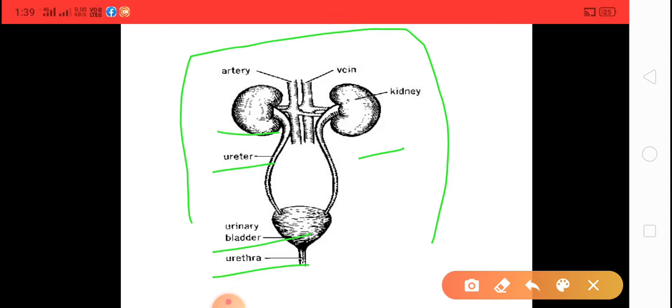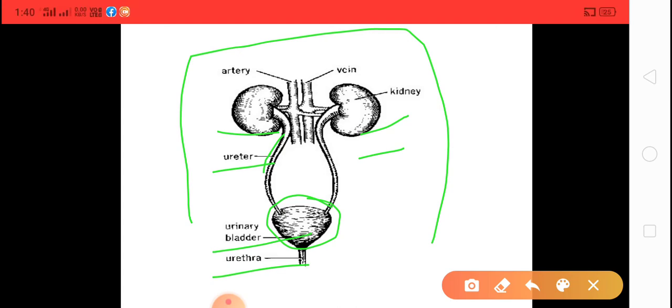Kidneys filter the blood. After that, the waste material is released from the blood and goes to the long pipe, the ureter, and through this long pipe the urine goes to the urinary bladder.